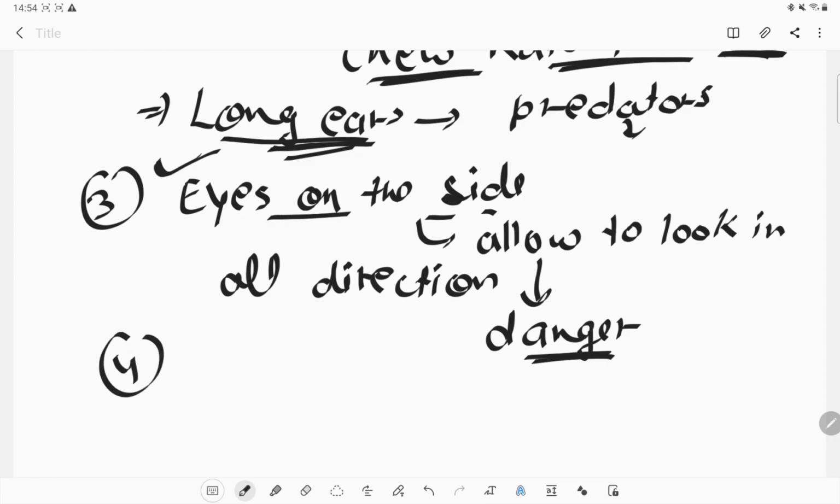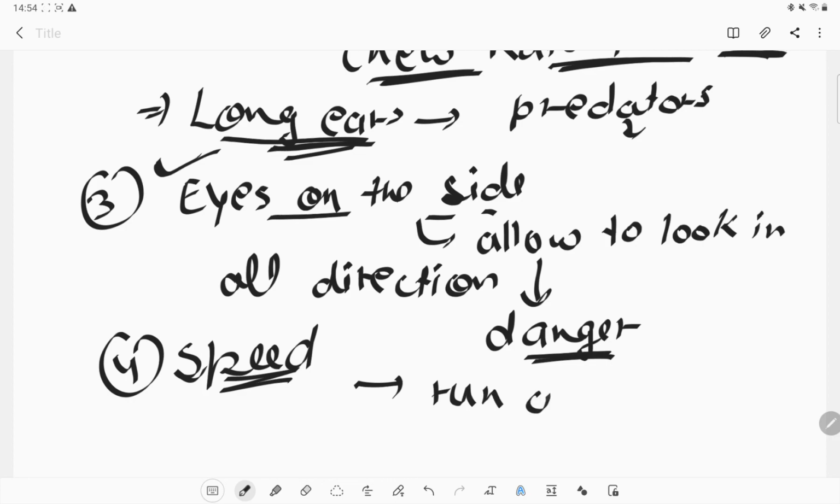And last is speed. The speed of the deer helps them to run away from danger, or to run away from predators. Okay, so this is how they can survive in that condition. This is how animals can live in the grassland area.